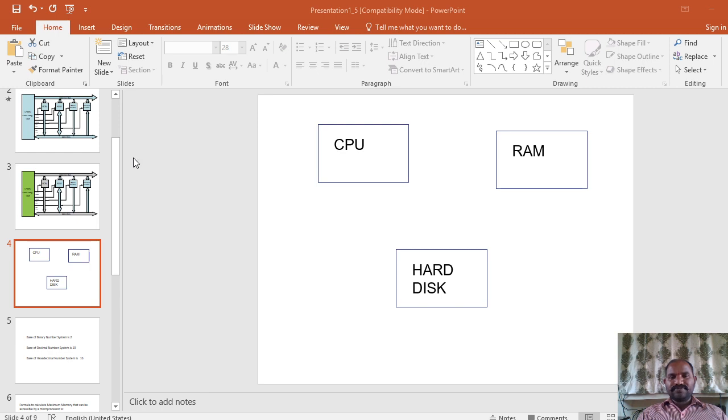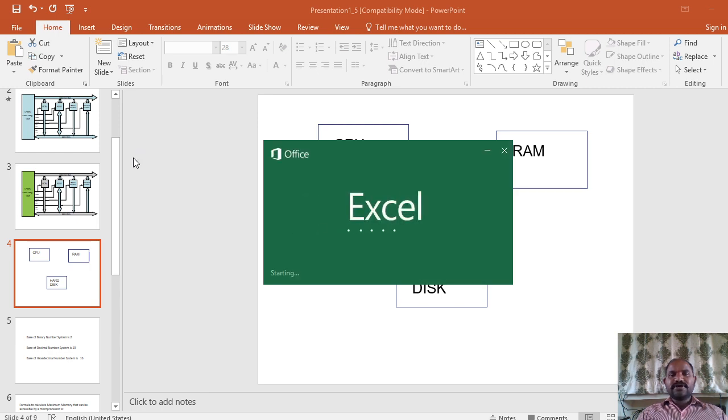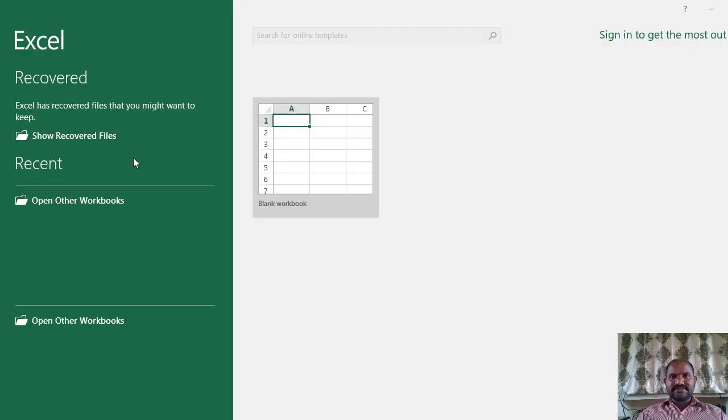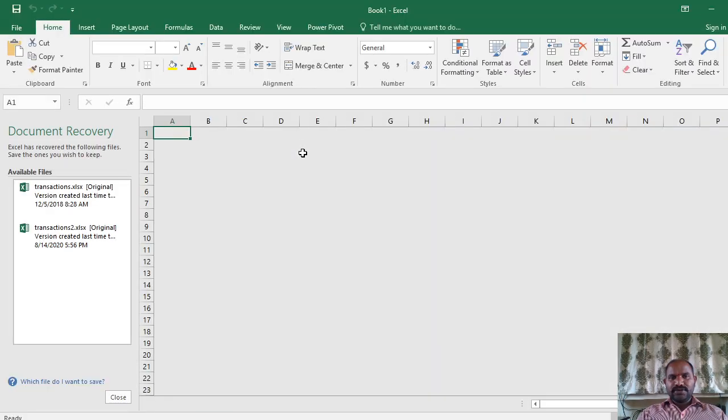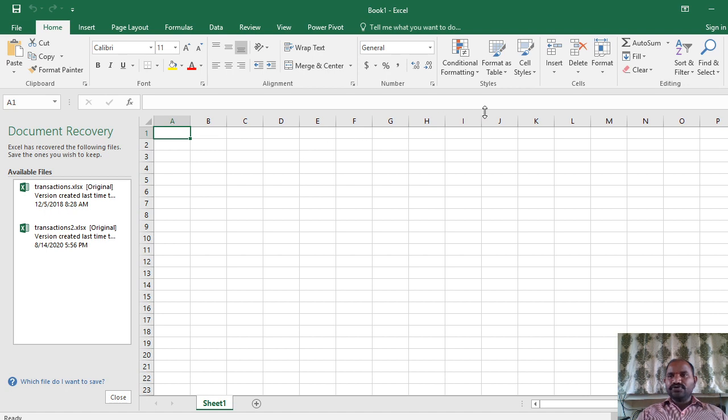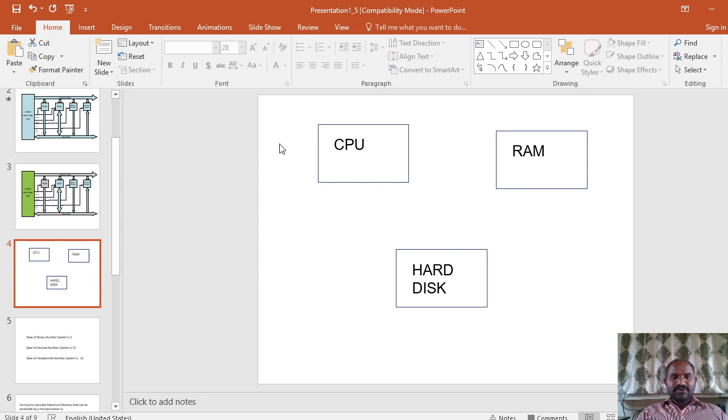Okay, now to open this particular application, it took a few seconds. So now, as I said, what is happening when you are trying to open the application?